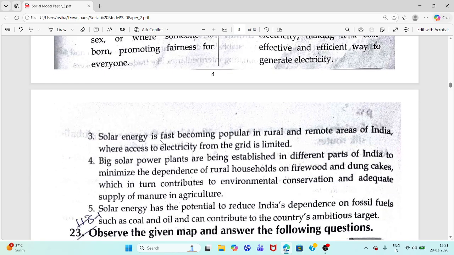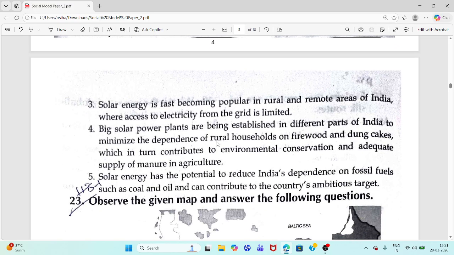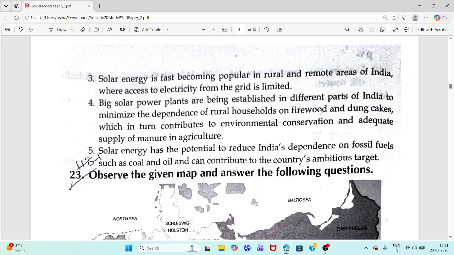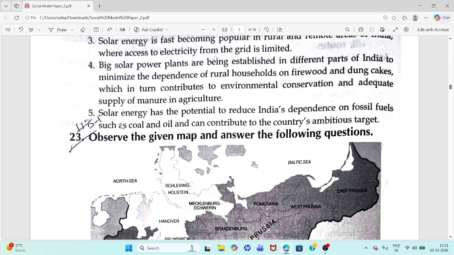Third point, solar energy is fast becoming popular in rural and remote areas of India. Big solar power plants are being established in different parts of India to minimize the dependence of rural households on firewood and dung cakes, which in turn contributes to environment conservation and adequate supply of manure in agriculture. Solar energy has the potential to reduce India's dependency on fossil fuels.